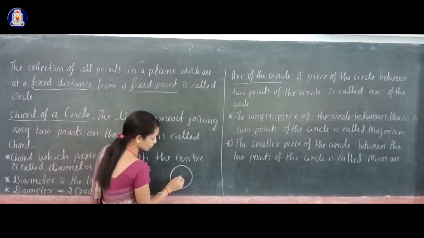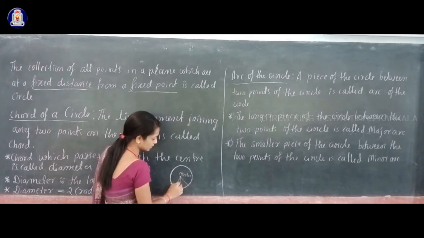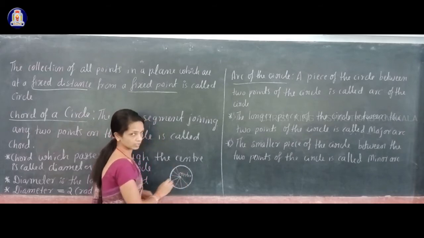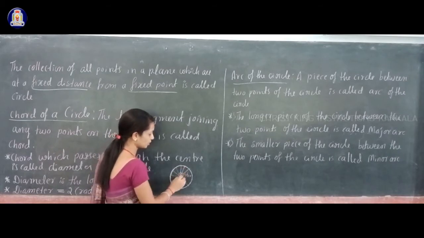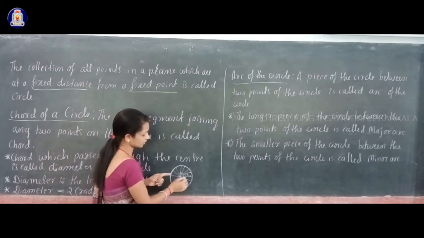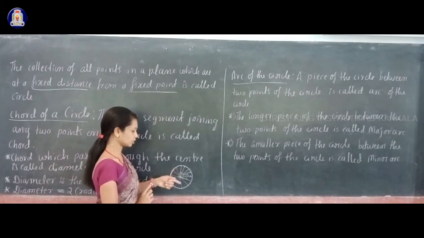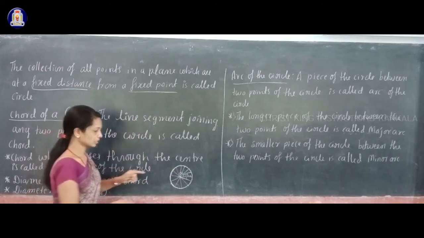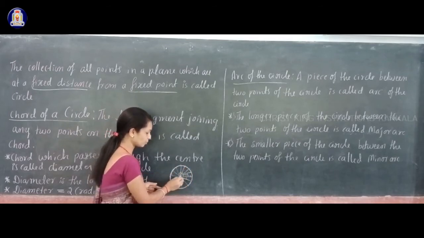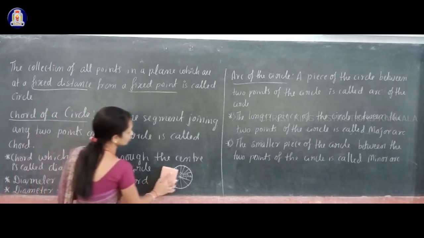You know that this fixed point is called the center of the circle, and if you see the distance between any point on the circle and this fixed point, that is the same. They are all equal. If one distance measures 2 centimeters, then all other distances also measure 2 centimeters. So this fixed distance is called the radius of the circle, and this fixed point is called the center of the circle. All those definitions you have to learn by heart.